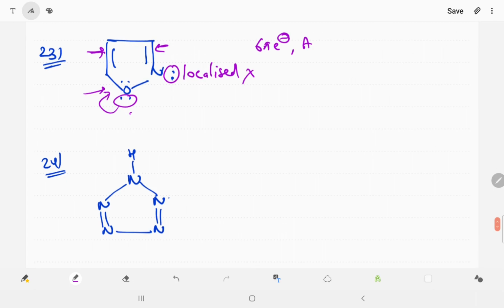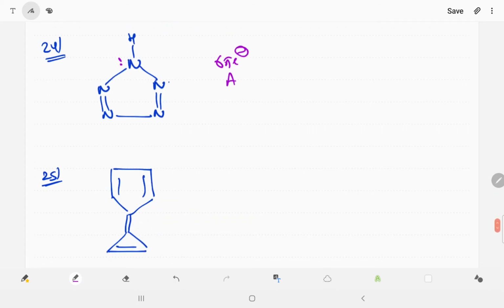Now in question number 24, the nitrogen has a lone pair and there are two double bonds. 6 pi electrons means aromatic. In question number 25, we break this double bond and make the above and below rings aromatic. If I am breaking on this side, this is a negative charge, below is a positive charge, so this is aromatic, this is aromatic, both are aromatic.